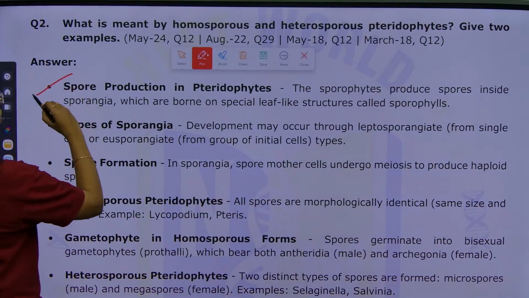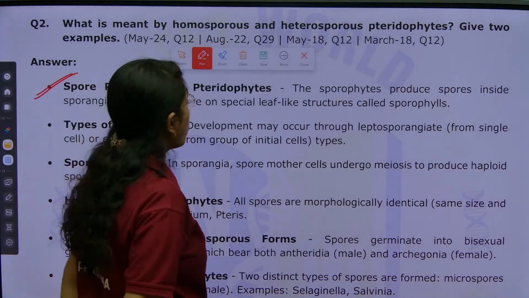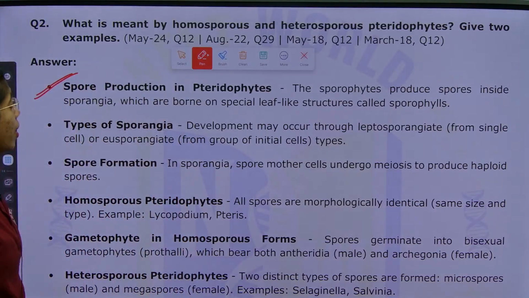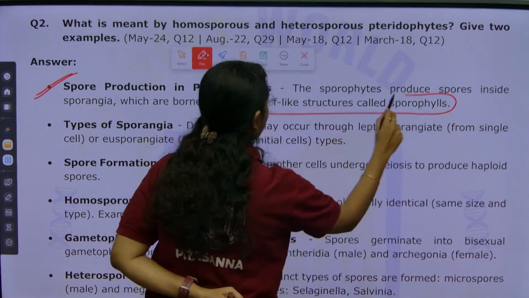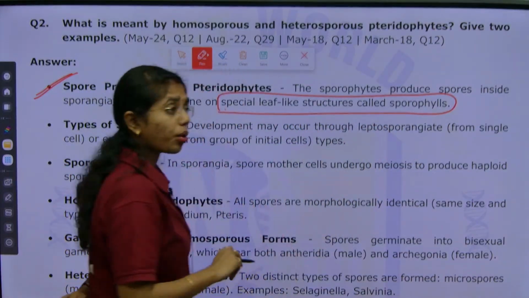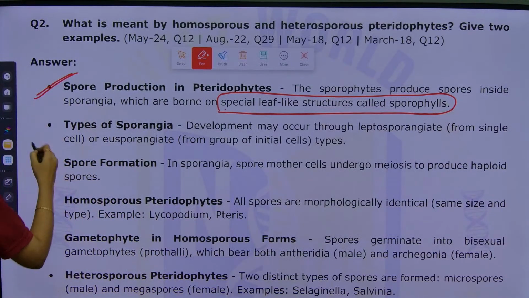Here we go with spore production in pteridophytes. The sporophytes produce spores inside sporangia, which are borne on special leaf-like structures called sporophylls.